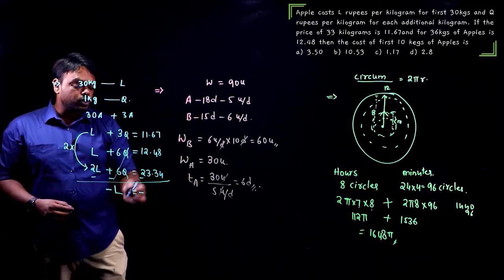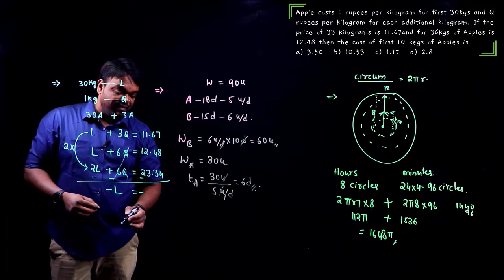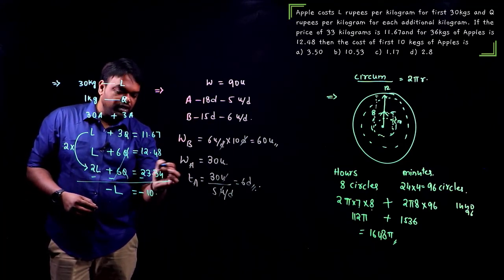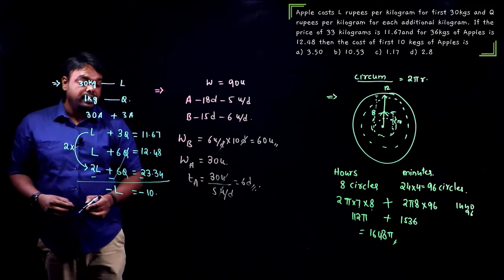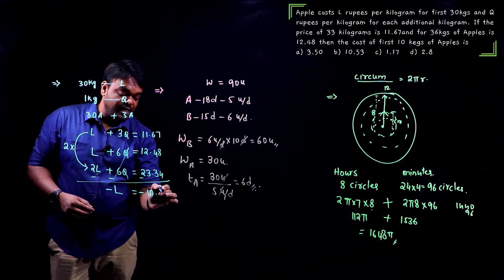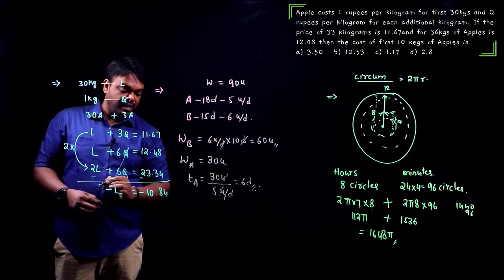So 23 minus 12 is 11, but that becomes 10.34 minus 0.48. So this should give us 84. Am I right? Yeah, 84.